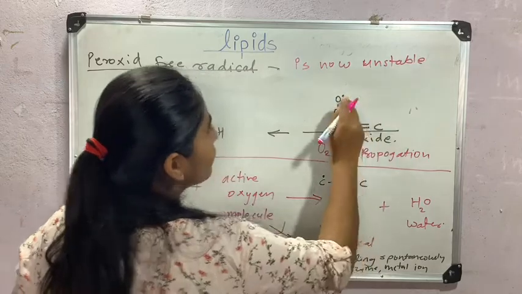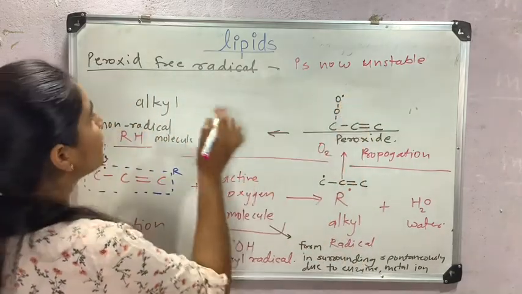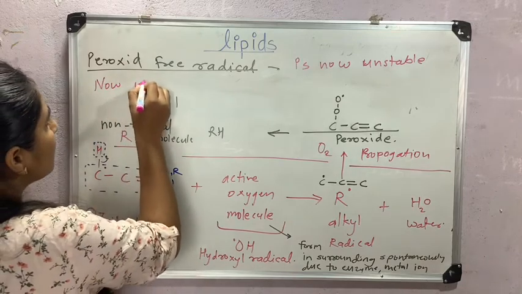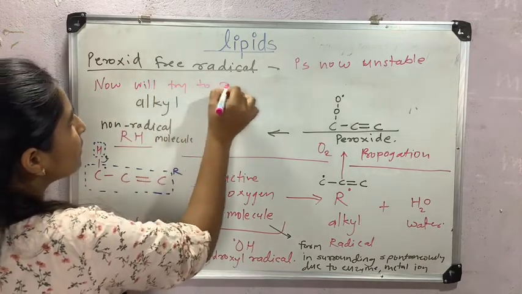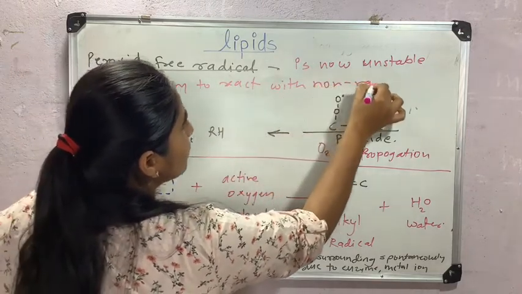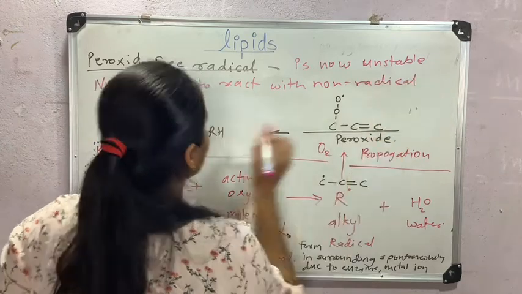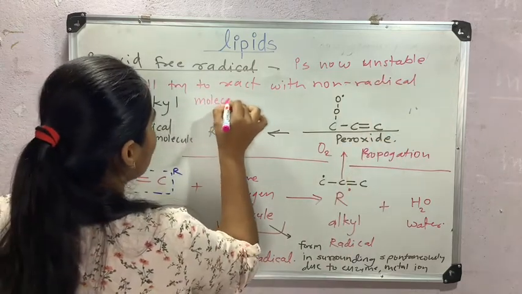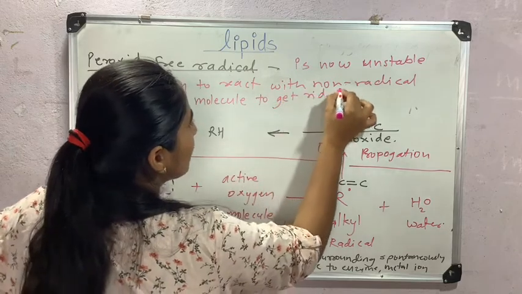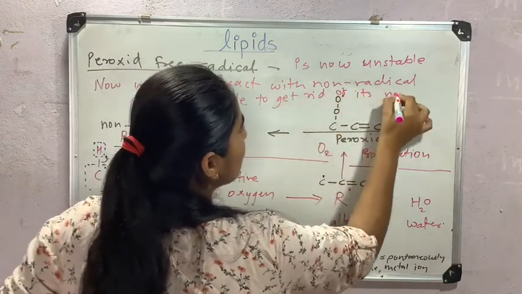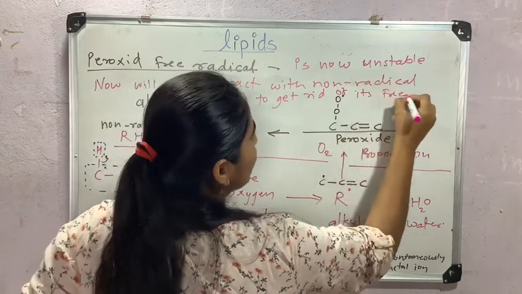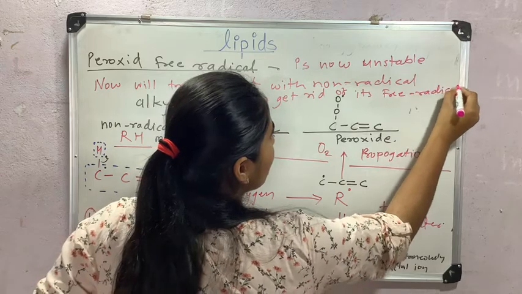Unstable due to this single electron. Now this peroxide free radical will try to react with a non-radical molecule to get rid of its free radical properties.